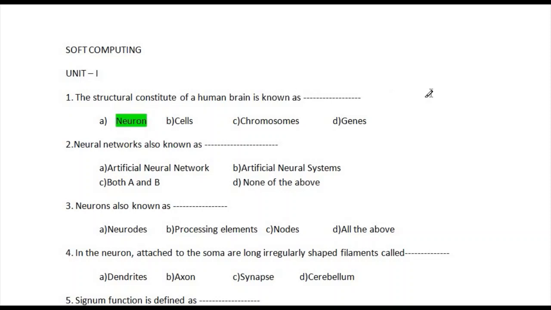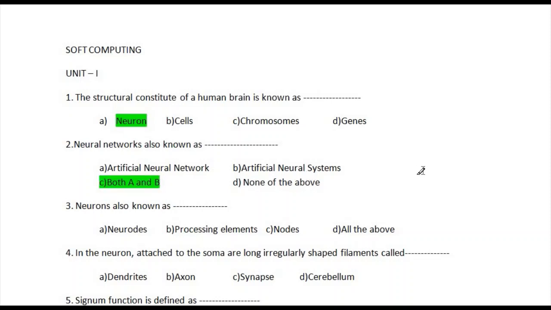And the second question is: neural network is also known as? The available options are artificial neural network, artificial neural system, both A and B, none of these. So the correct answer is option C, both A and B.